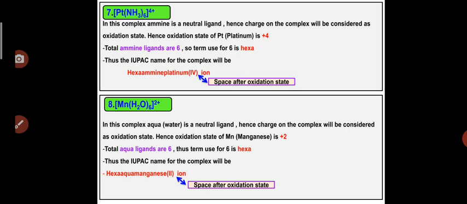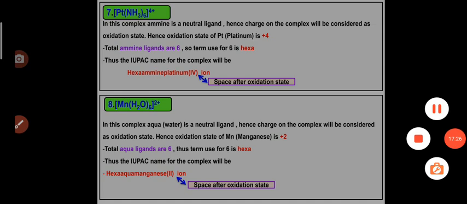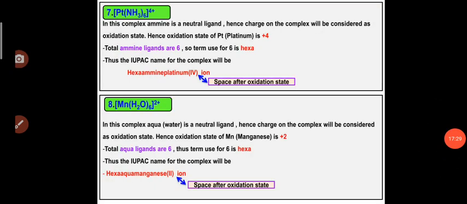So this is a very simple example. In the next case, we can see the 8th example, Mn(H2O)6 2+. Again the complex has a net positive charge of 2+, and overall we can see the neutral ligand water. In terms of ligand, water is termed aqua. So in this complex, aqua is a neutral ligand, and again the rule is applicable: only neutral ligand is attached to the metal. In that case, the charge present on the complex will be treated as the oxidation state of the metal.